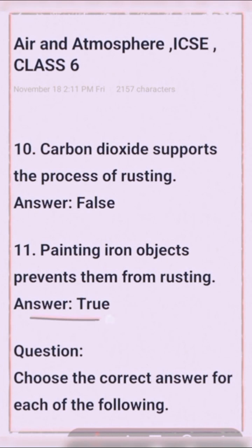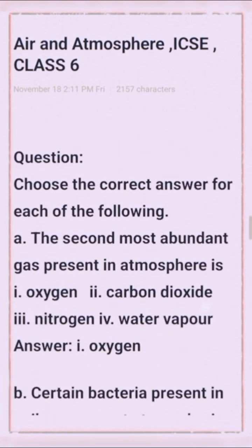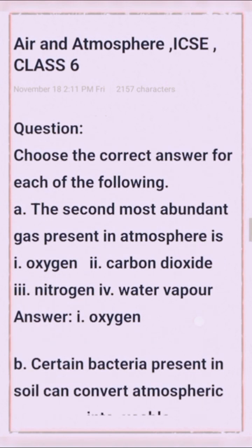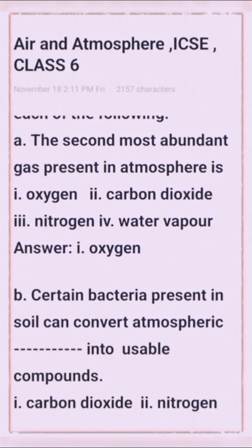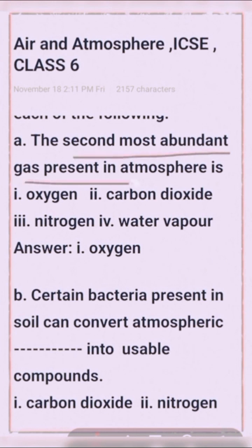This statement is true. Next question type: choose the correct answer for each of the following. First question: the second most abundant gas present in the atmosphere is option 1 oxygen, option 2 carbon dioxide, option 3 nitrogen, option 4 water vapor.